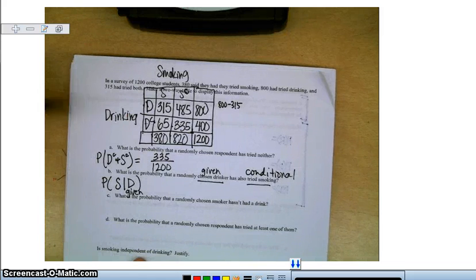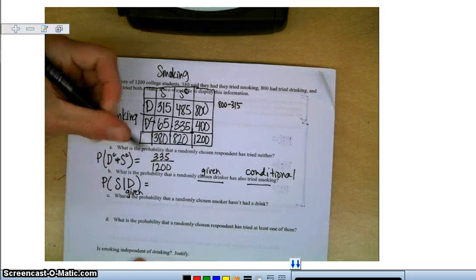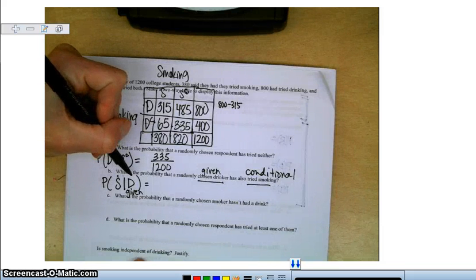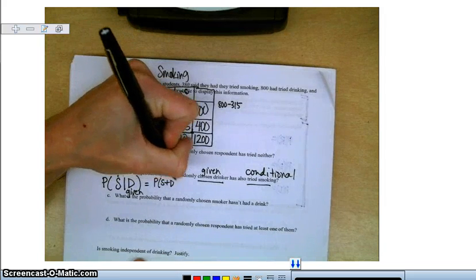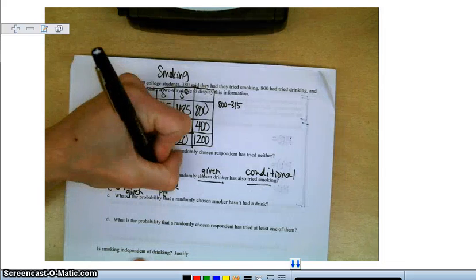Using the formula for conditional probability, the probability of smoking, knowing that they have tried drinking, is the probability of smoking and drinking divided by just the probability of the given event, which is drinking.